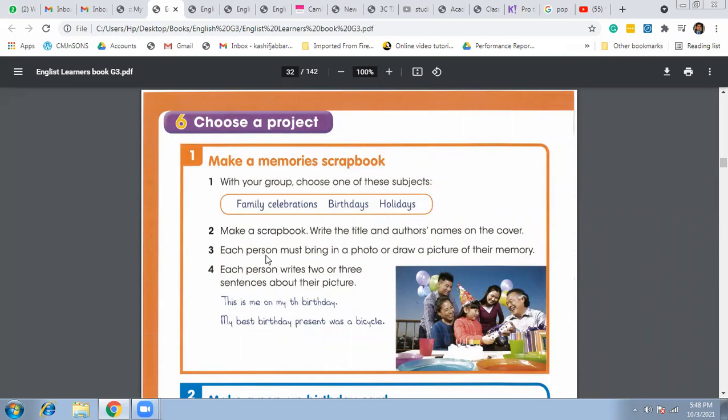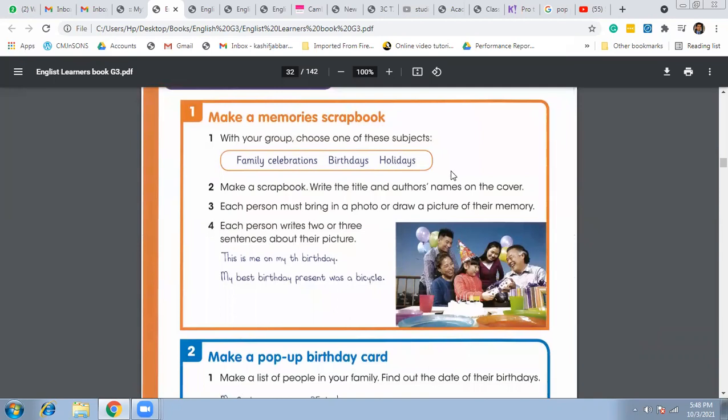Look at the second instruction: each person must bring in a photo or draw a picture of their memory. Each person writes 2 or 3 sentences about their picture, like we can see here. It's a birthday celebration. So this is me at my birthday. Here she's wearing a birthday cap. And my best birthday gift was a bicycle. So this is how you can write some descriptions, some sentences related to the picture which you are going to paste on the scrapbook. Okay.